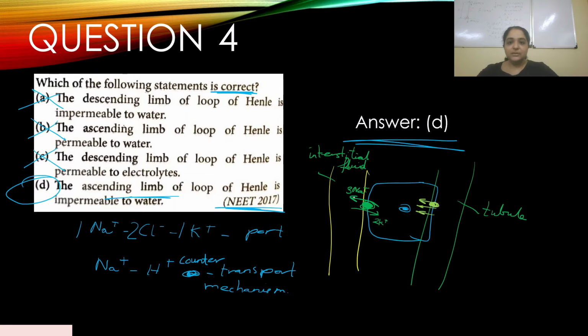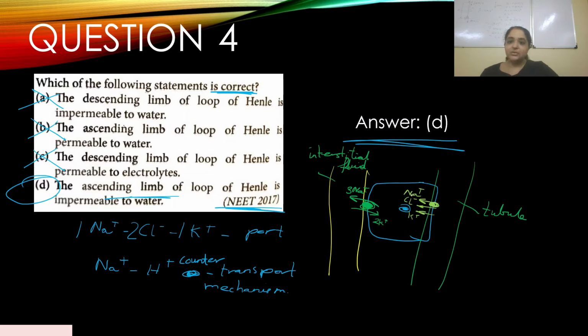So sodium leaves, potassium enters, but along with that, this sodium, chloride, potassium enter this intracellular space. So it creates a concentration gradient. Three sodiums are pulled out, and along with sodium, chloride and potassium also leave back into the interstitial fluid space.